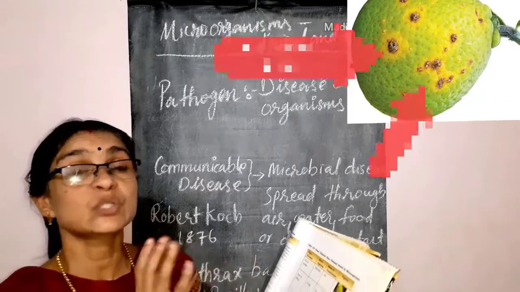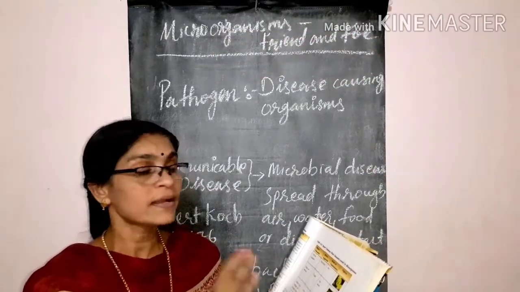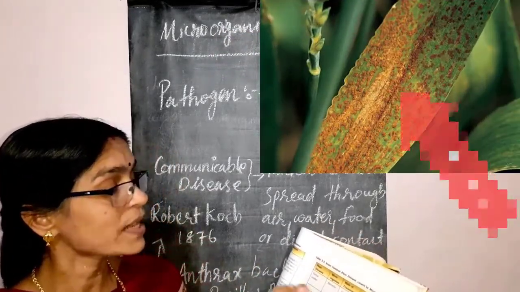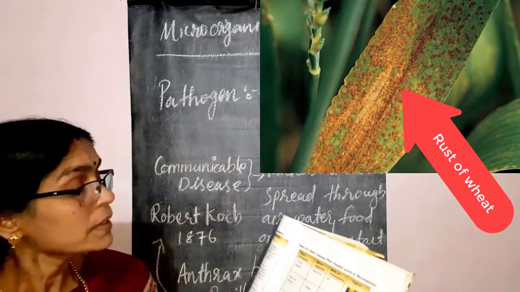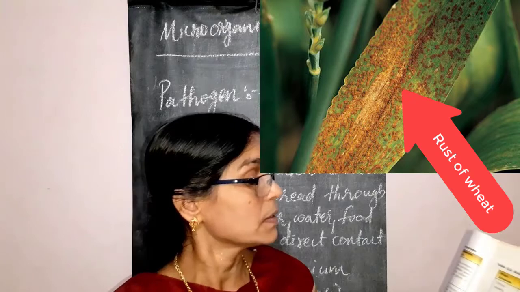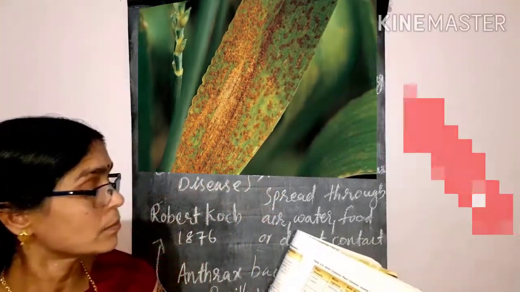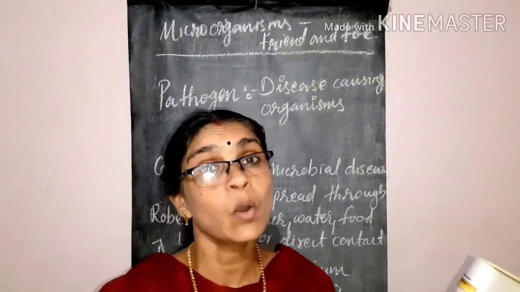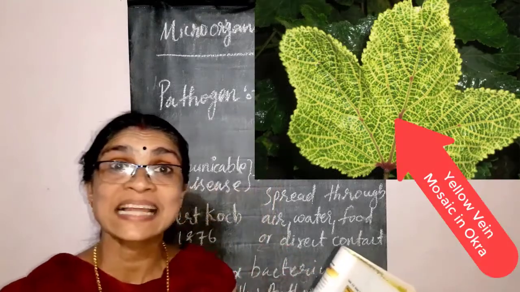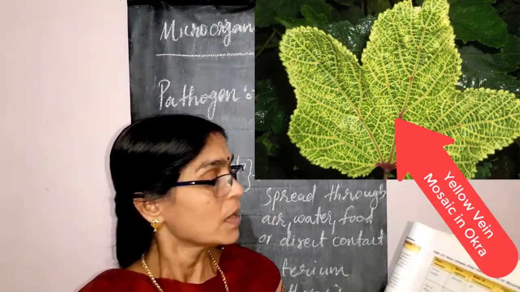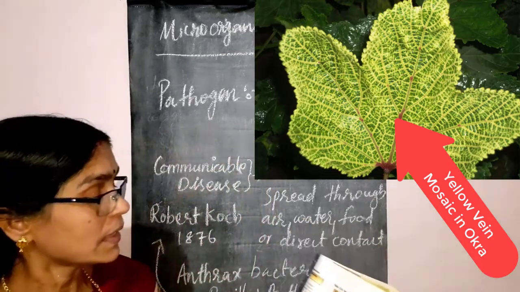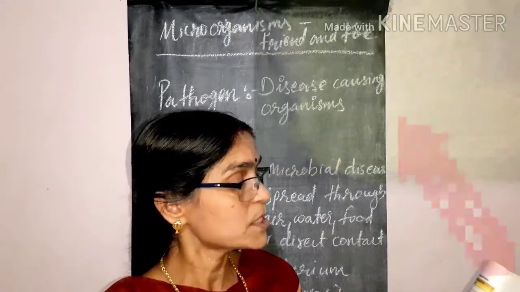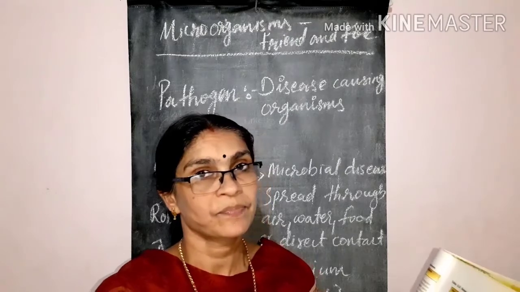Next one is rust of wheat. It is a fungal disease which is transmitted through air and also through seeds. Another disease given in this table is yellow vein mosaic of bindi or okra. Bindi means lady's finger. It is a viral disease and it is transmitted through insects.